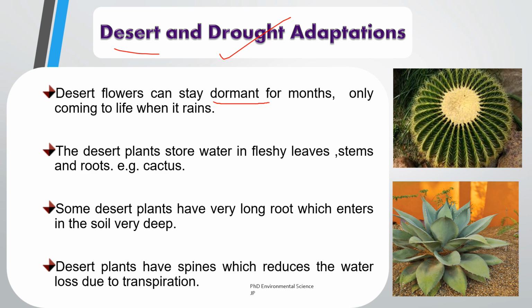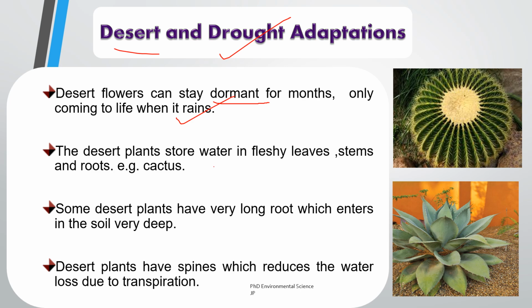This means they remain inactive and conserve energy, waiting for favorable conditions like rainfall to germinate and grow. When rain finally occurs, these plants rapidly respond, taking advantage of the moisture to bloom and reproduce. This adaptation ensures that they maximize their chances of survival and reproduction in an unpredictable environment.